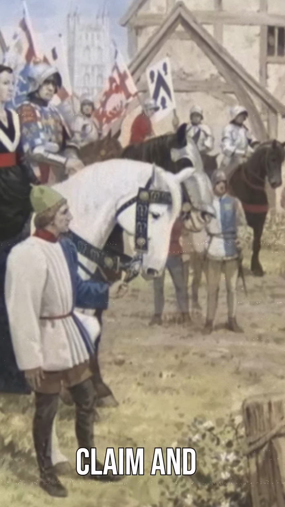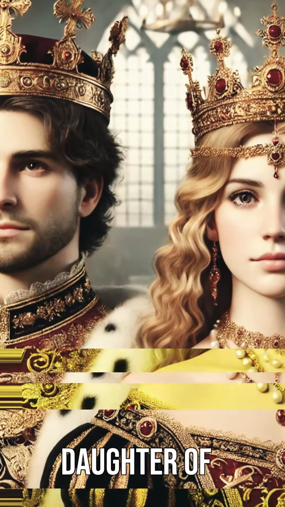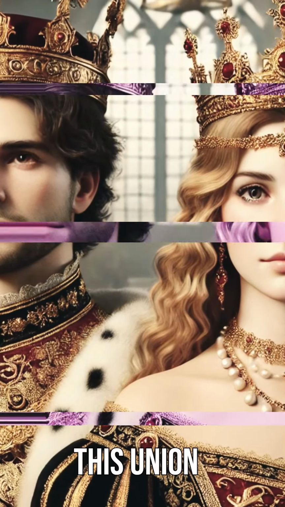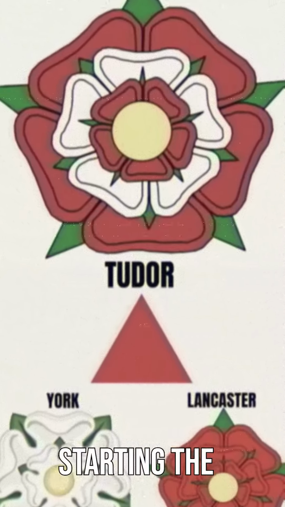To solidify his claim and unite the warring factions, Henry married Elizabeth of York, the daughter of Edward IV. This union joined the houses of Lancaster and York, bringing peace to England and starting the Tudor dynasty.